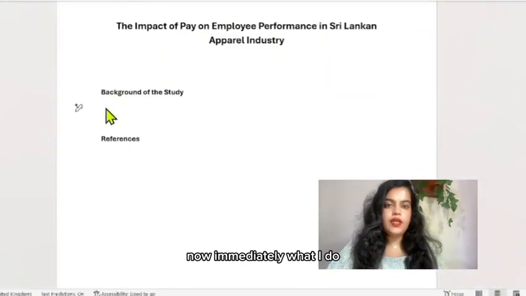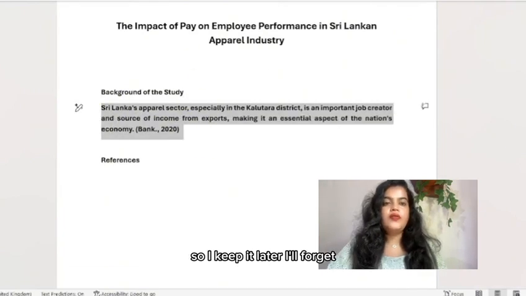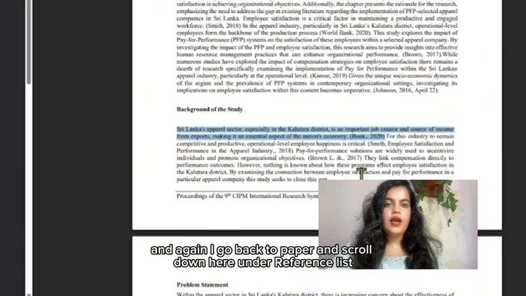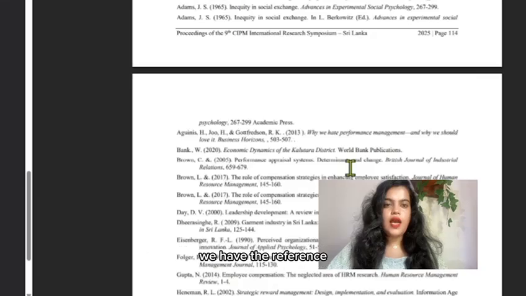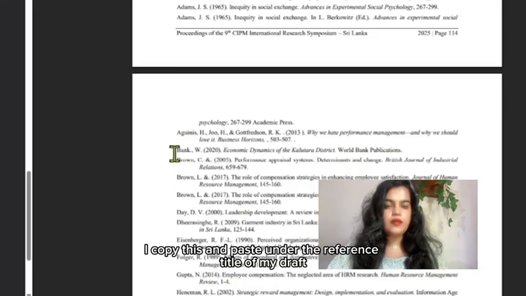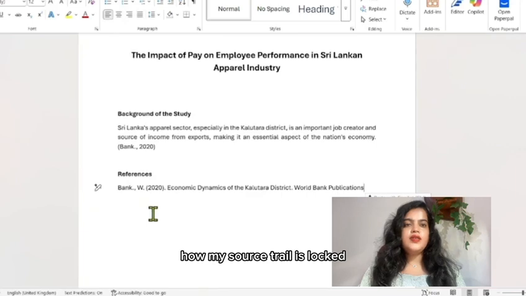Now immediately what I do, I want to get the full reference related to this in-text citation. If I keep it for later, I'll forget. So again, I go back to the paper and scroll down. Here under the reference list, we have the reference. I copy this and paste it under the reference title of my draft. Now my source trail is locked.